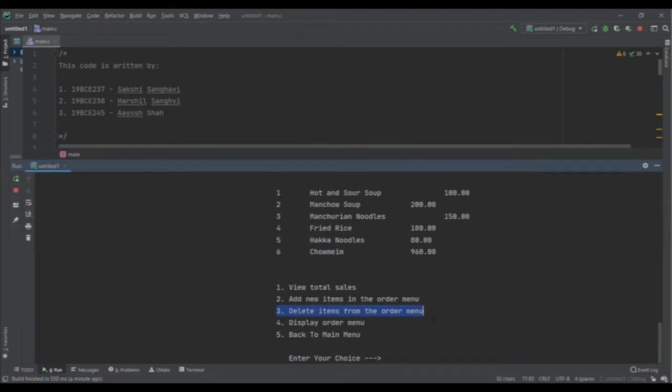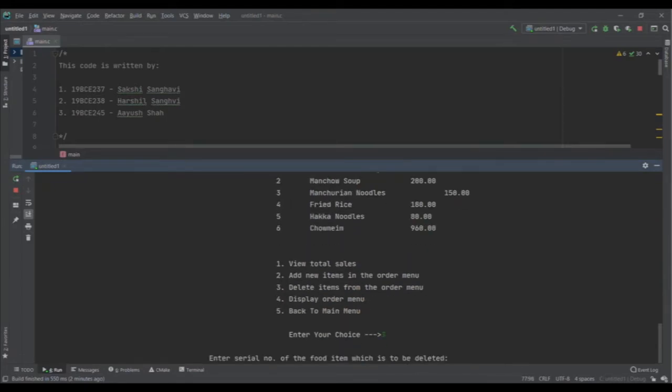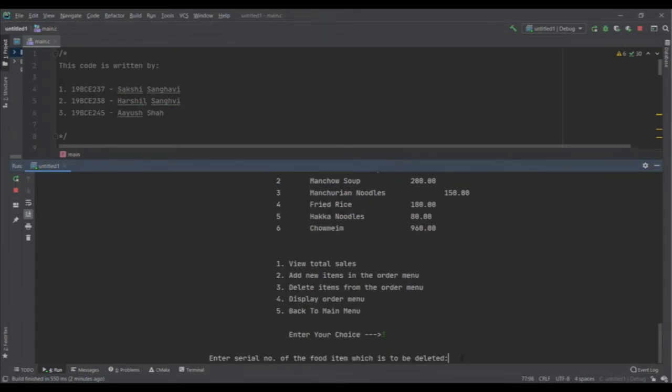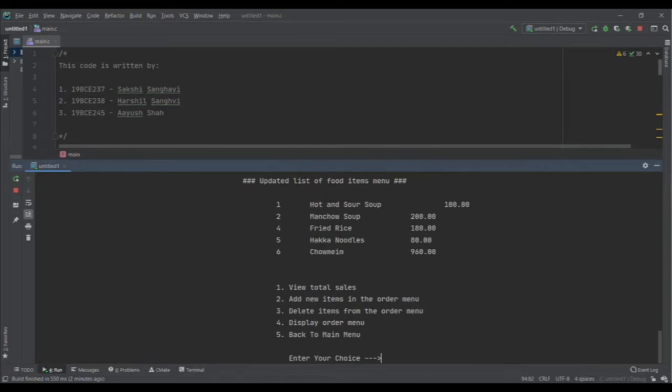For example, now let me select option 3, which gives me the feature of deleting the item. Now for example, I want to delete Manchurian noodles from the menu. So I will press the serial number of the Manchurian noodles, which is number 3. And as I press 3, it is successfully deleted and my updated list of food items is this.